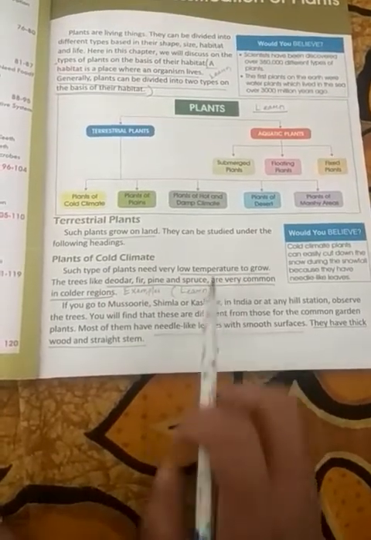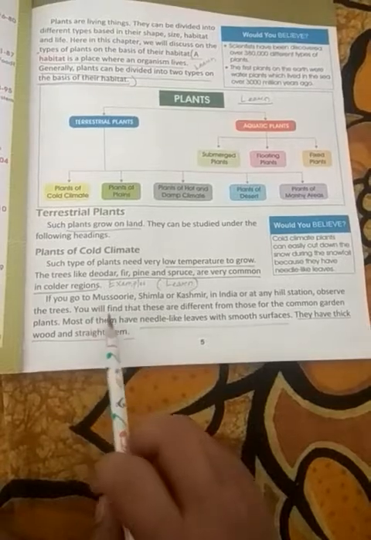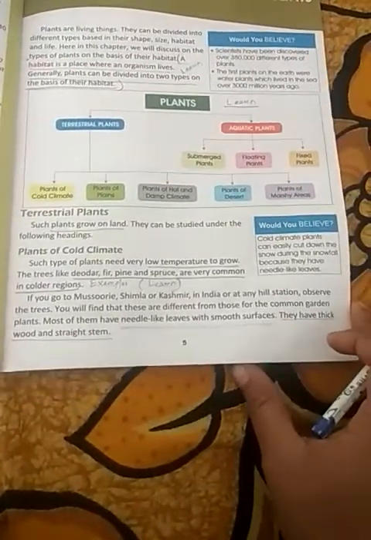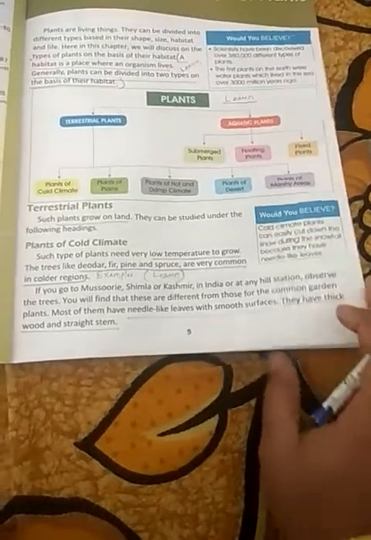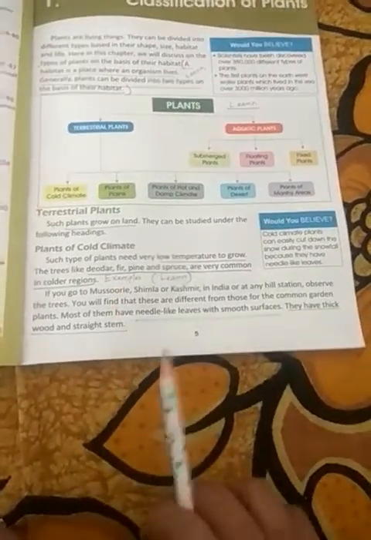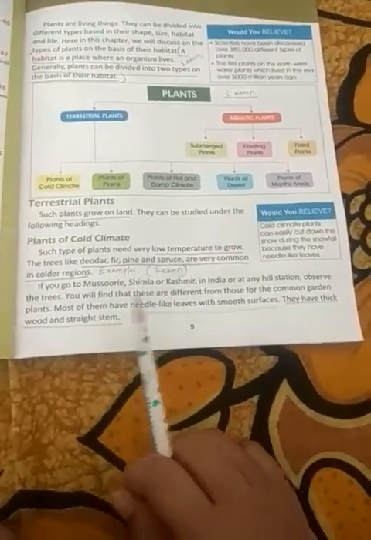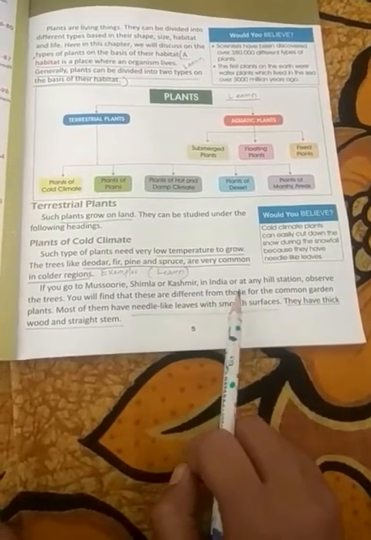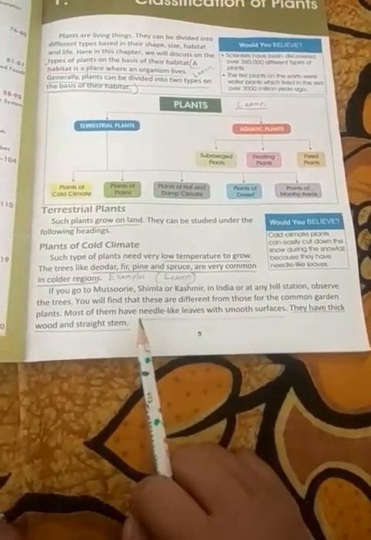These plants need very low temperature to grow. If we go to Mussoorie, Shimla or Kashmir in India, or any hill station, we can see trees of this kind. You will find that these trees are different from common garden plants.